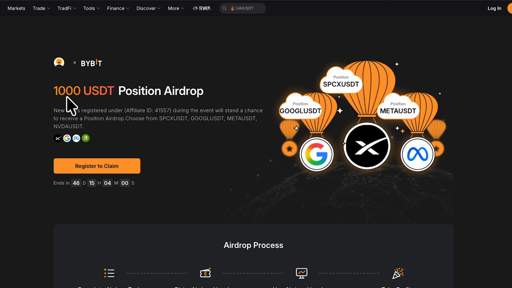So let's, for example, I get this 1000 USDT after completing the task. Then I can go ahead to trade any of these 4 pairs. And let's, for example, I made maybe $200. That $200 profit is for me. So it is as simple as that.